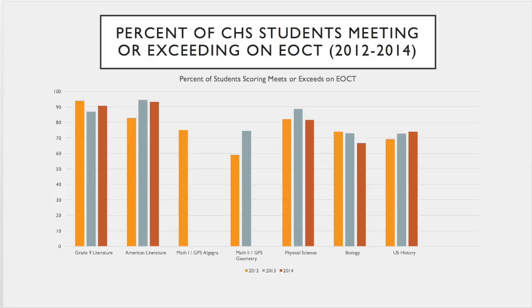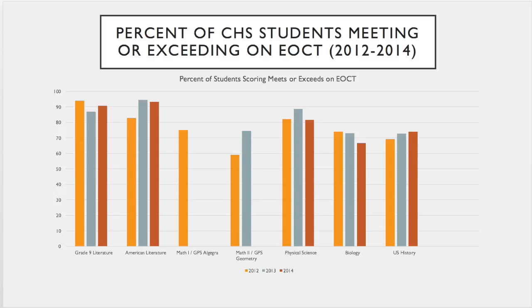This next slide we're going to look at is with student achievement data. This is going to look at EOCTs in the last 3 years, 2012 to 2014. This is a percent of students scoring on the meets or exceeds. And when you look at this data, these charts, it looks very good because it's fairly consistent across the board as far as the scoring. When you look at 2012,